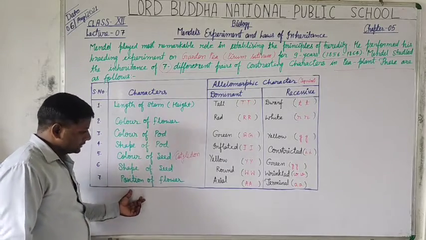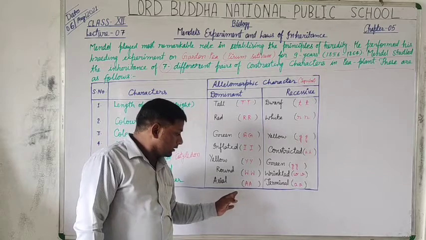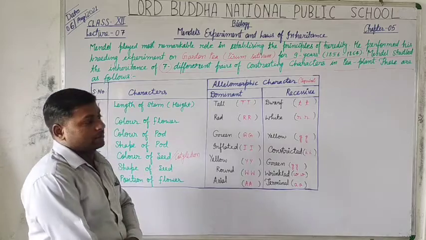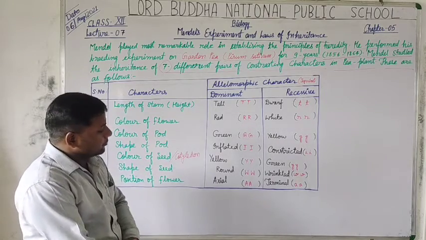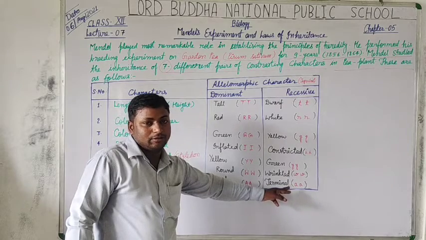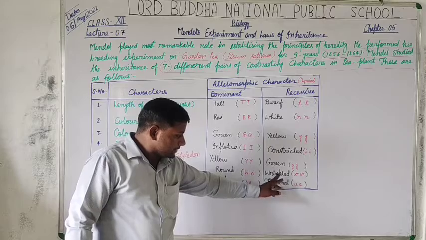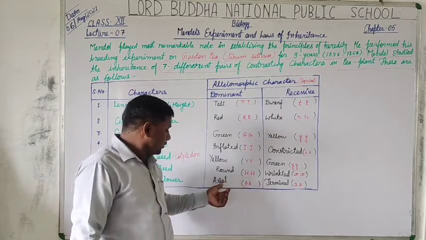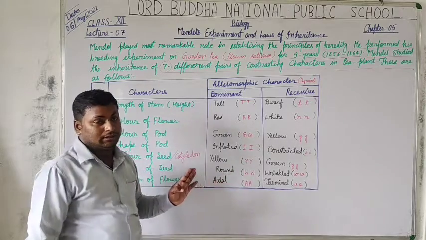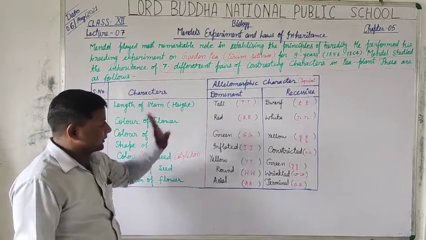Position of flower, students. If only the axial terminals of the flowers, it means the apices of the branches as well as the axis of the plant stem, bear flowers, this is called recessive, whereas if all the branches, each node and internode bear the flowers, this is the dominant trait.